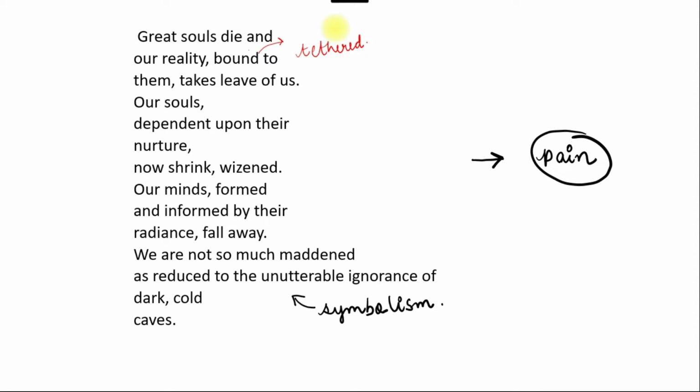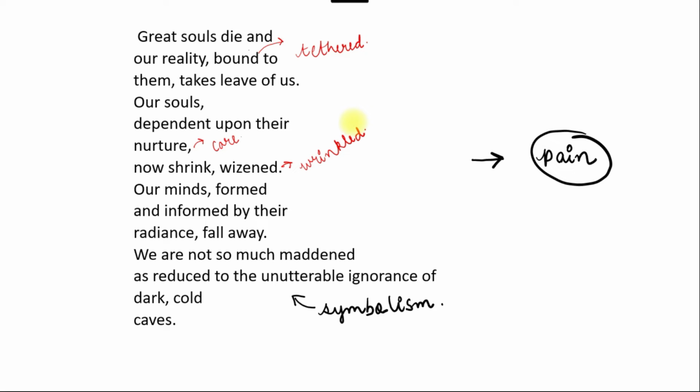Our souls dependent upon their nurture now shrink wizened. Okay. So the reality, we lose track of reality, and our souls that were mostly dependent on them upon their nurture. So what is the meaning of the word nurture? Care. So our souls were dependent upon the care of such great personalities, now has shrunk or wizened. So the meaning of the word wizened is wrinkled. Okay. So our souls have now shrunk and wrinkled.